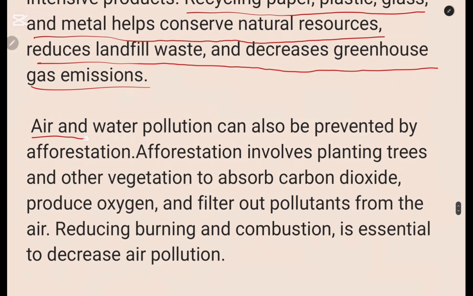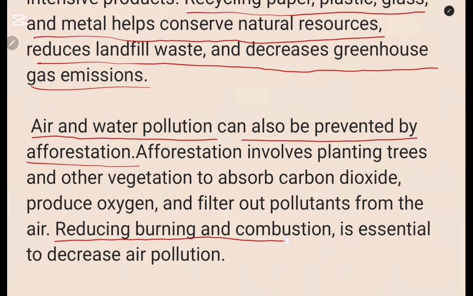Then air pollution and water pollution can also be prevented by afforestation, which is just the planting of trees and other vegetation to absorb carbon dioxide and produce oxygen and filter out pollutants from the air.